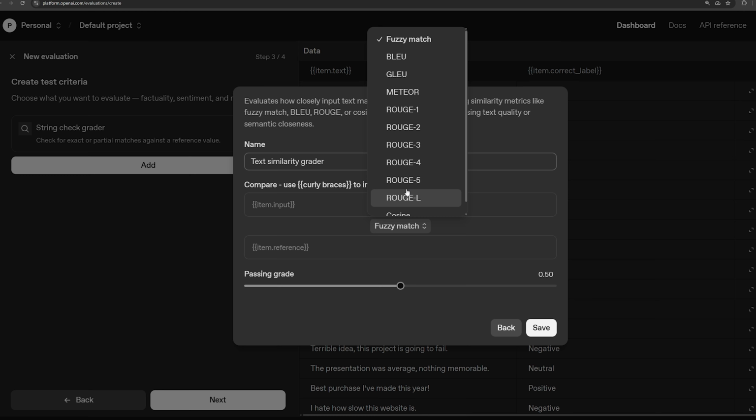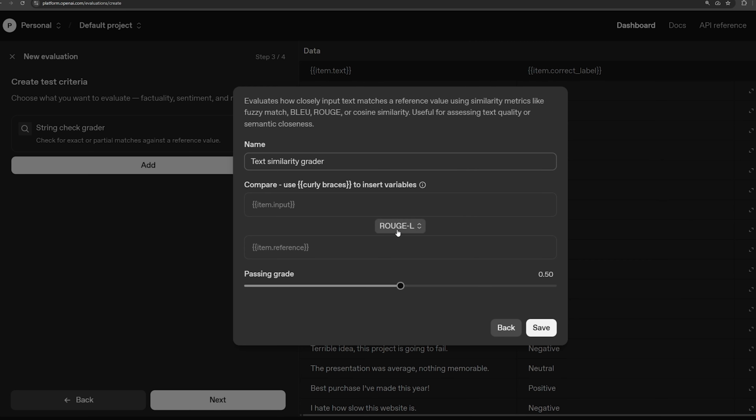So you have all these options here. We can do the ROUGE-L score, and then based on the score that's computed from these two variables here, you're going to get a number from 0 to 1. This slider here sets the threshold for what becomes passing or not. So for example, if you're trying to evaluate summarization, you can choose ROUGE-L, and then you can scale this up if you want to only accept as passing ROUGE-L scores of 80% or above. So that's how you can set that up.